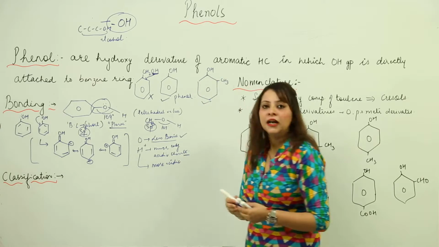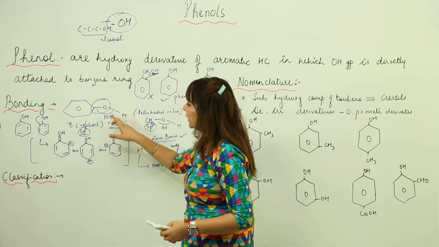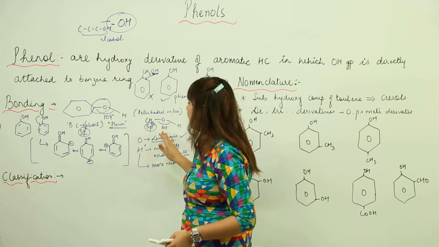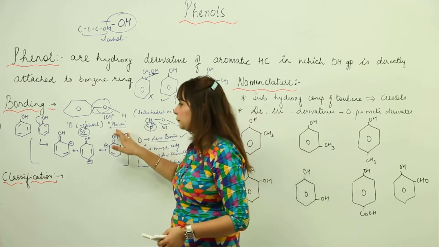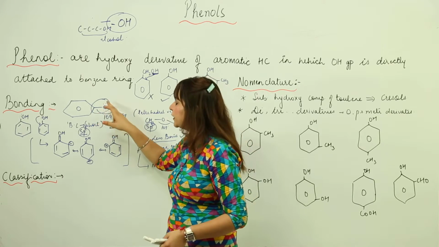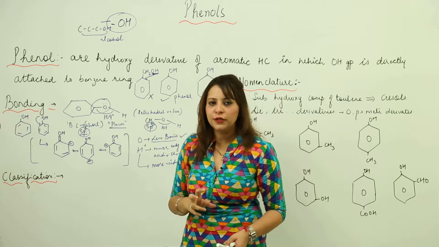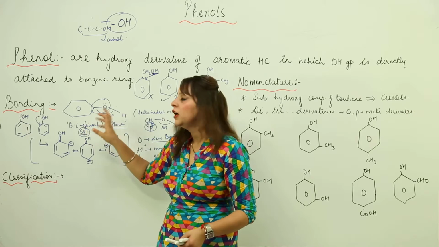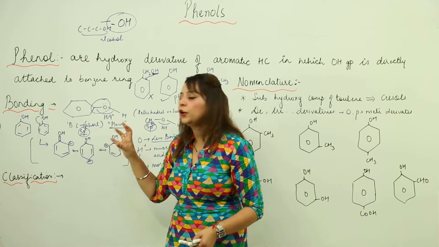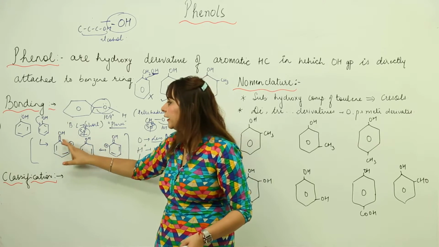I think it's clear. Again, I am just coming to bonding. If we look at the bonding, we see that the angle is 109 degrees and it is comparable to methanol. The geometry here is planar, but the bond length between C and O is slightly shorter. What is the reason for the shortening of the bond length? It can be explained by resonance, and also it is sp2 hybridized. Due to this conjugation of the unshared pair of electrons with the benzene ring, there is a partial double bond character between C and O.